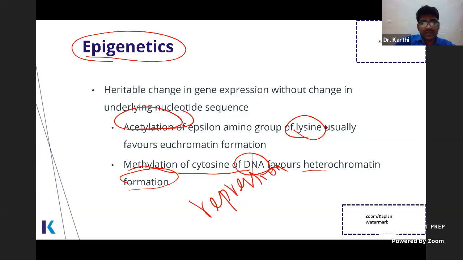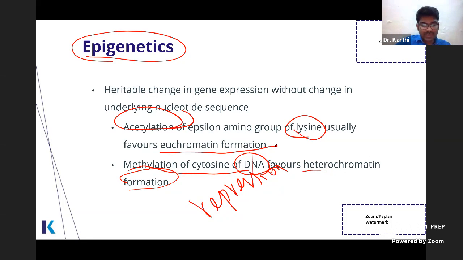Lysine is positively charged, so this is responsible for the positive charge of the histone protein. Now you mask the positive charge. So acetylation of lysine of histone will favor euchromatin formation. That means it will open up the histone. Now the DNA is accessible to your gene expression machinery, to DNA polymerase, RNA polymerase. So now it can be converted into messenger RNA, right?